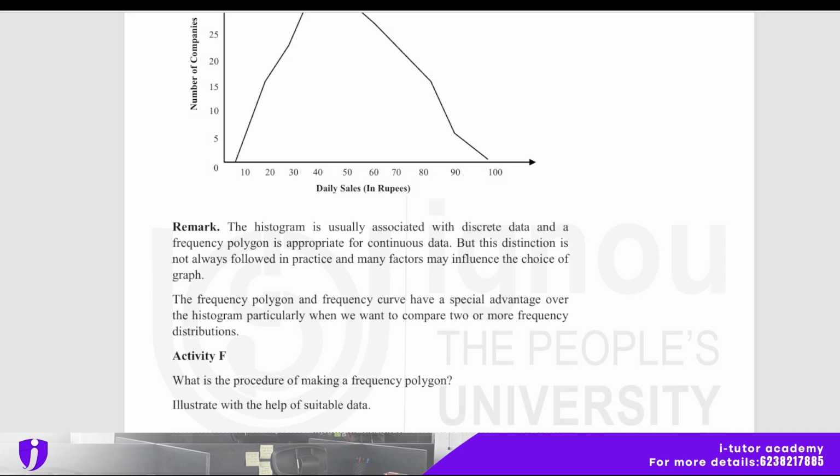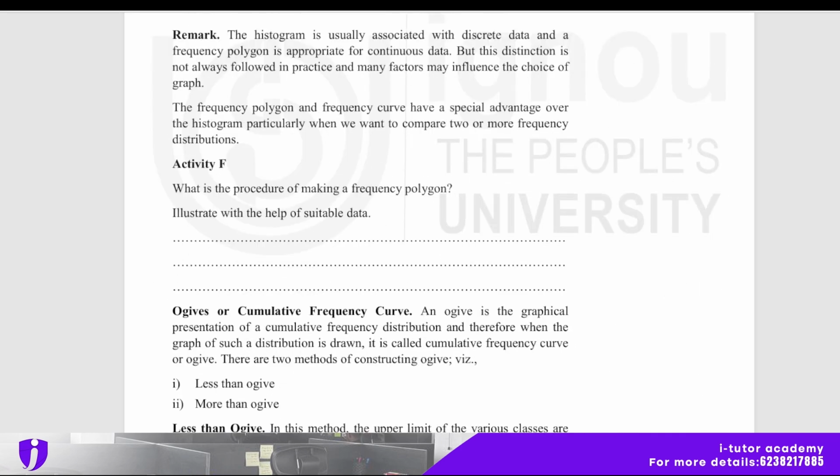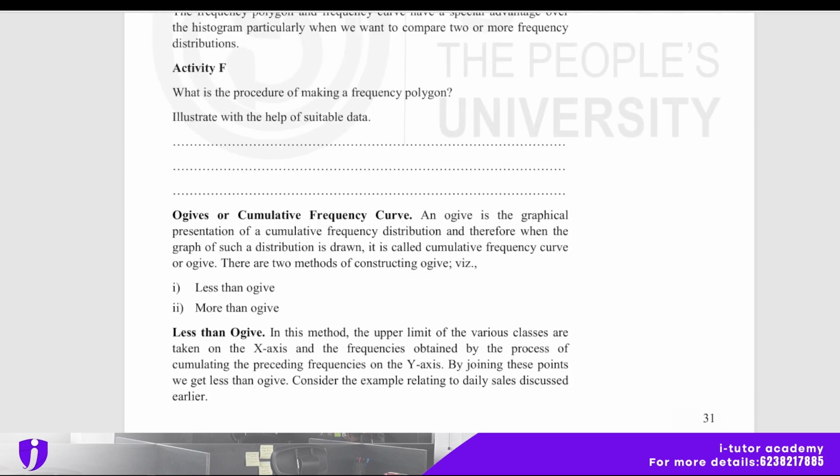And ogives or cumulative frequency curve. An ogive is a graphical presentation of a cumulative frequency distribution, and therefore when the graph of such a distribution is drawn, it is called a cumulative frequency curve or ogive. There are two methods of constructing ogive. One is less than ogive and the other is more than ogive.